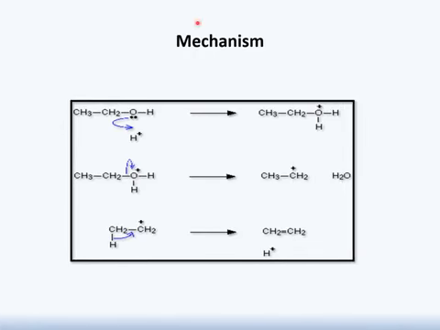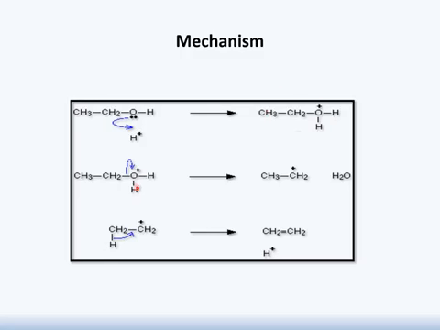Class, in order to understand how dehydration of alcohol is responsible for the synthesis of alkene, let's discuss its mechanism. It basically consists of three steps. In the first step, there will be an attack of a proton on oxygen which contains an unshared electron pair. As a result of this attack, a product is formed which is protonated alcohol.